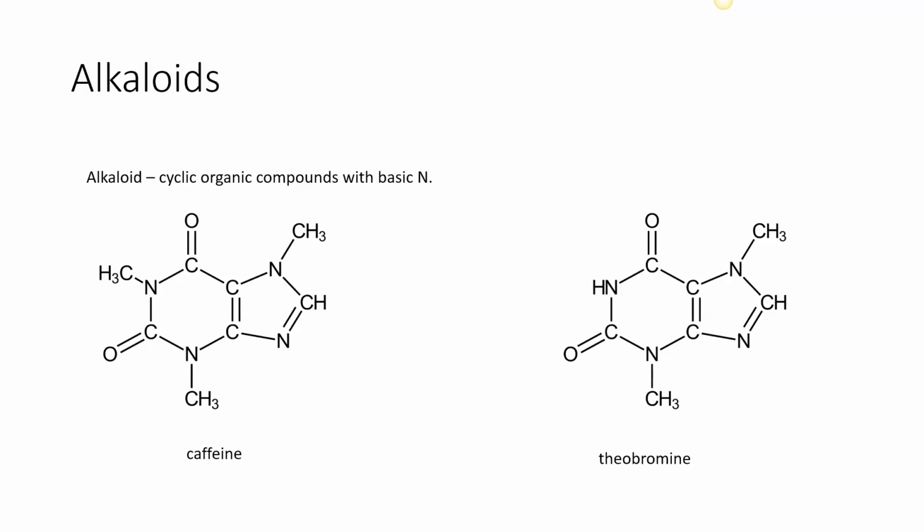We call them alkaloids because they give an alkaline reaction. If they have something like purified caffeine, and they are trying to figure out whether or not it is a toxic material or a narcotic, one of the first things they do is they take the pH of the material. Caffeine and theobromine are both going to give you an alkaline reaction. That's why they call these things alkaloids.